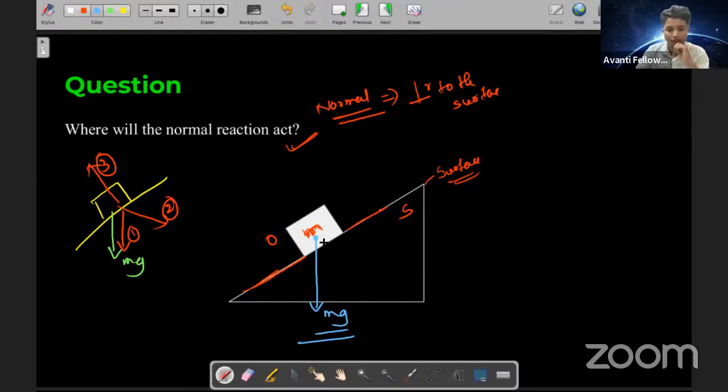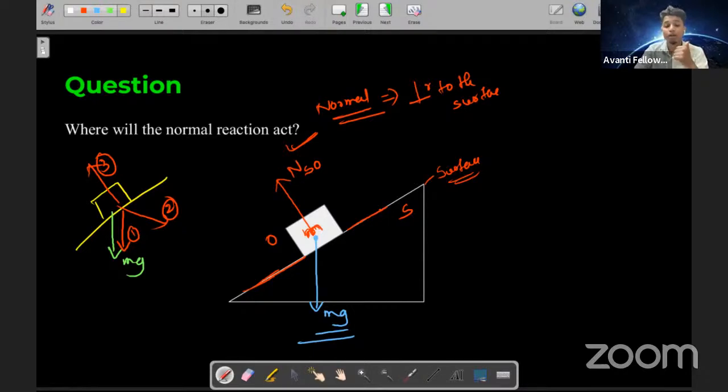Basically, you know that, see, if weight is acting downwards, the surface will apply a normal force on the object. If that is the case, students, then the normal force will be perpendicular to the surface, and this is the normal force applied by the surface on the object. And also I said that there is an equal and opposite force for this.